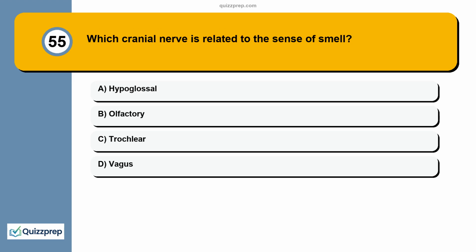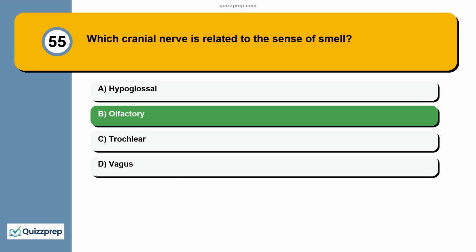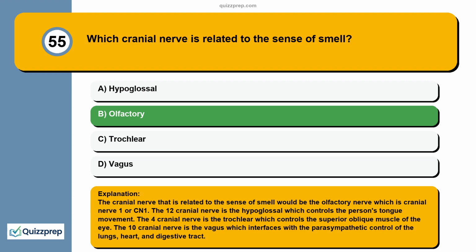Question 55. Which cranial nerve is related to the sense of smell? Hypoglossal, olfactory, trochlear, vagus. The cranial nerve that is related to the sense of smell would be the olfactory nerve, which is cranial nerve 1 or CN1. The 12th cranial nerve is the hypoglossal, which controls the person's tongue movement. The 4th cranial nerve is the trochlear, which controls the superior oblique muscle of the eye. The 10th cranial nerve is the vagus, which interfaces with the parasympathetic control of the lungs, heart, and digestive tract.